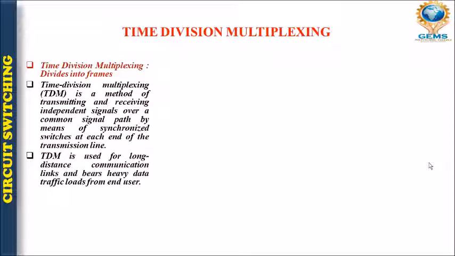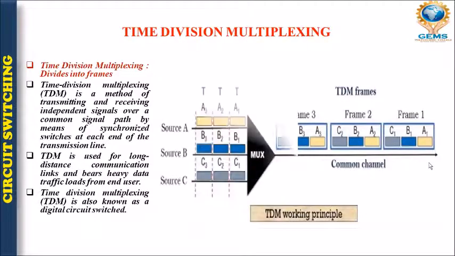TDM is used for long distance communication links and bears heavy data traffic load from the end user. End user here means it is applicable for the source as well as for the destination. So this is also known as digital circuit switching. That means TDM is also known as a digital circuit switching technique. So this is a very good example.